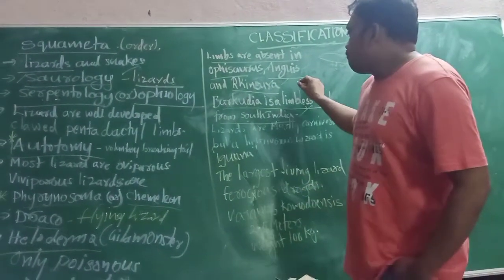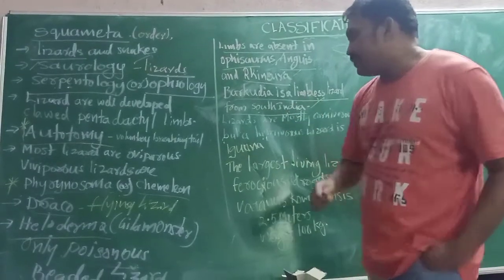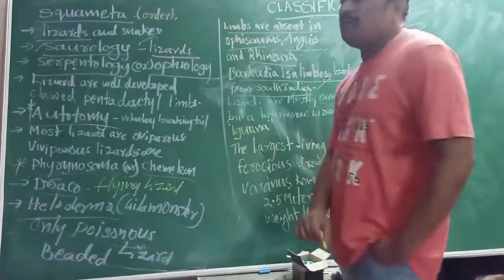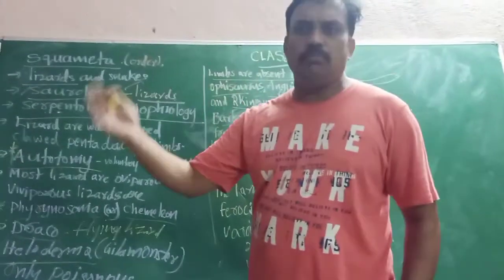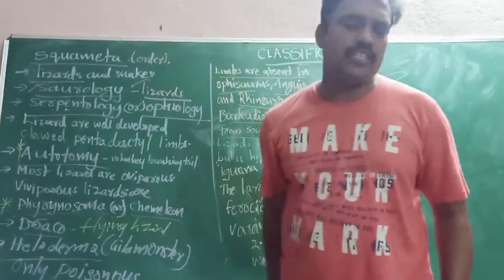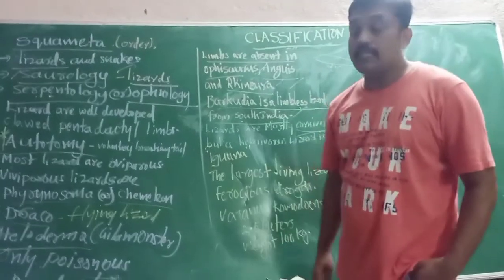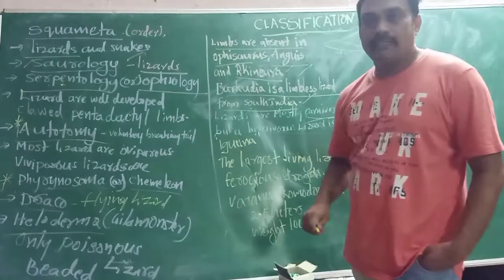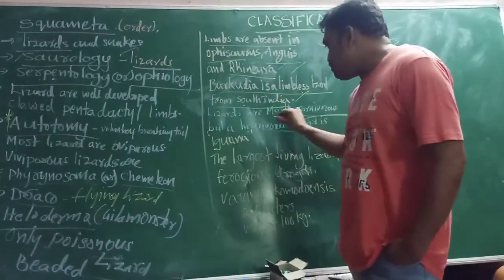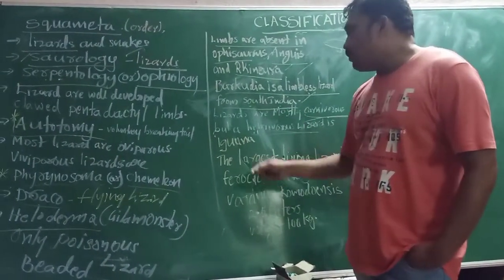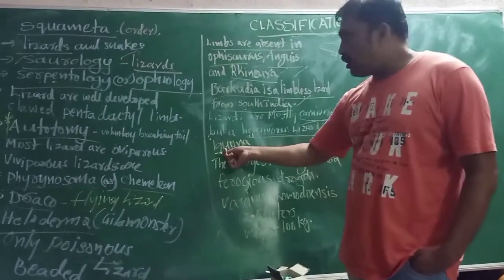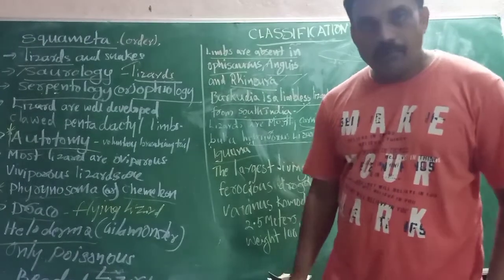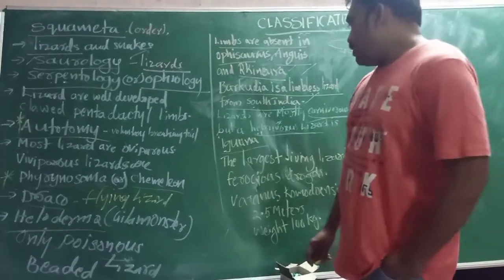All lizards are generally carnivorous, meaning they eat meat, flesh or insects, except one herbivorous lizard, which is very important: Iguana.